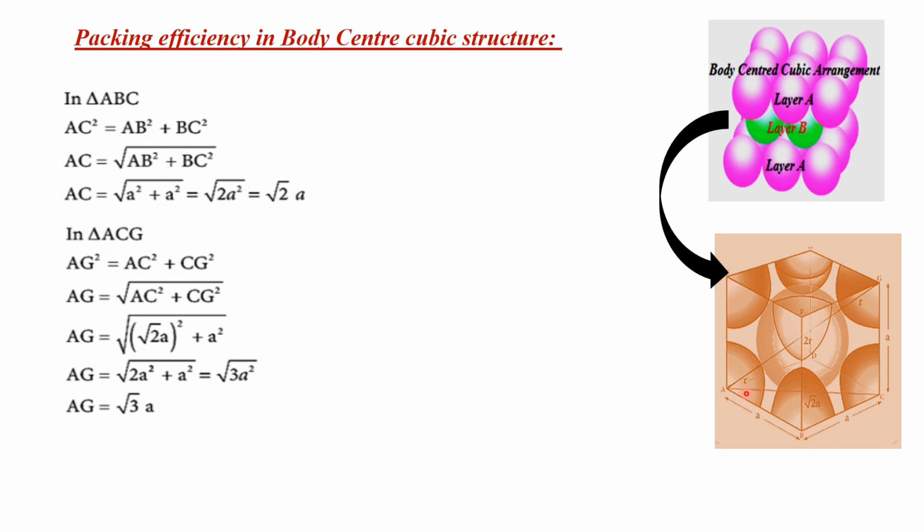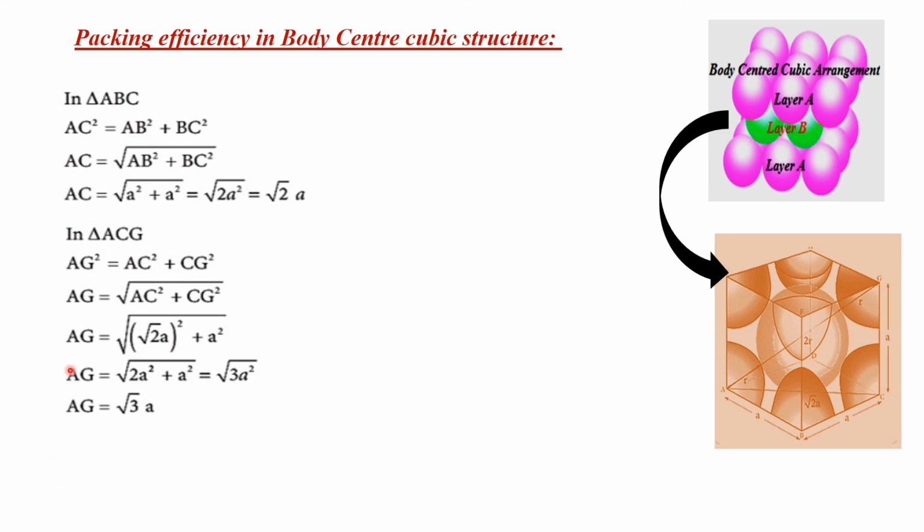In this triangle ABC, AC square is equal to AB square plus BC square. This is the formula. And AC is equal to under root AB square plus BC square. Now AC is equal to under root 2A.